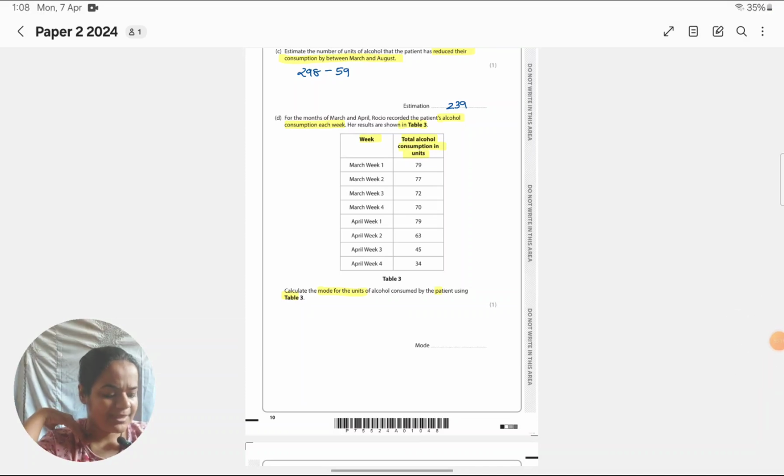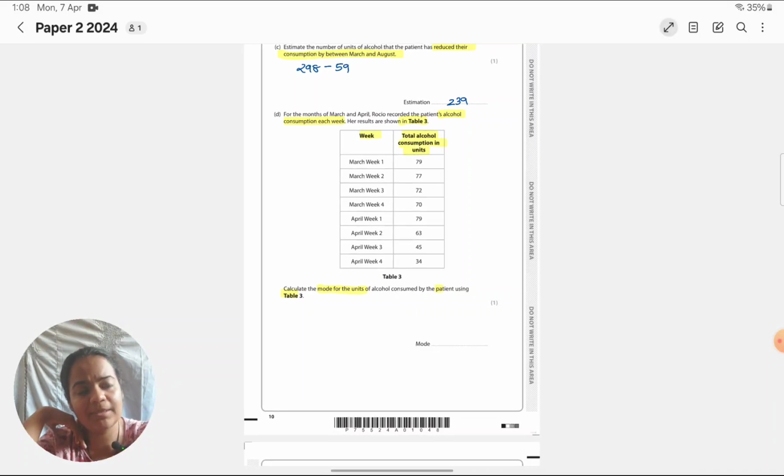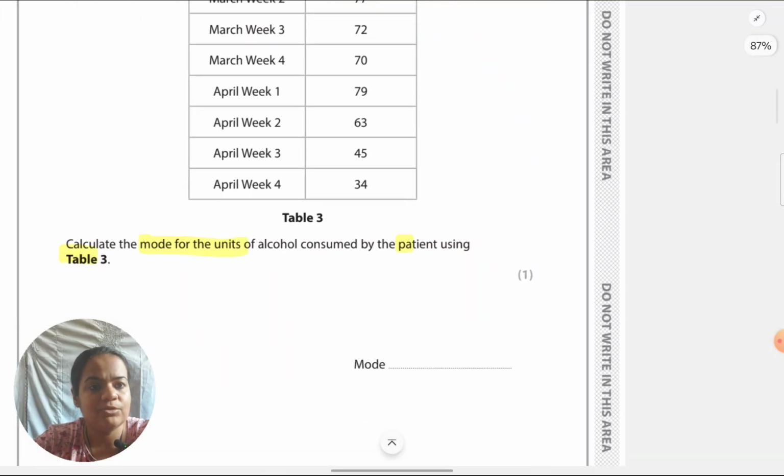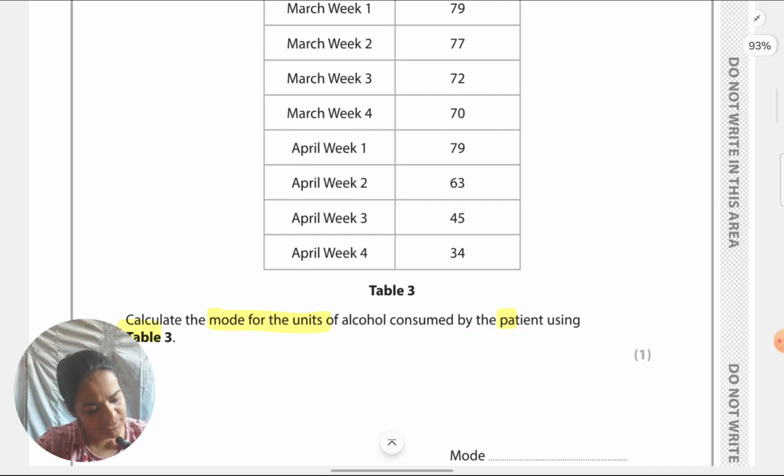Okay, for mode, as far as calculation is concerned, there is nothing much to show. But still, I would suggest you write in one line, like I've been telling you from the beginning. The examiner should just know that you know how to calculate and that you're not copying answers. So, what I would suggest is you do mention that highest number of units.